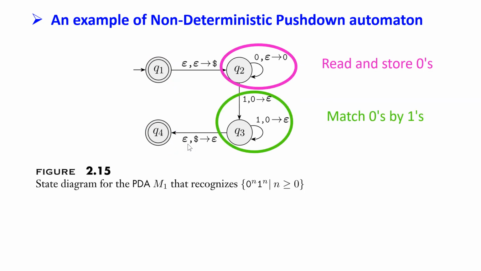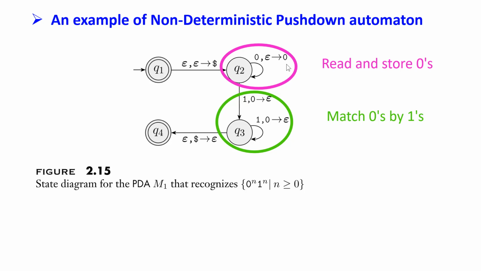Now let's analyze the meaning of these states and transitions. The top one will read zeros and store zeros in the stack. I want to remind you that these two zeros are different. The first zero is an input symbol from the input alphabet. The second zero is a stack symbol from the stack alphabet. It's not saying I'll read a zero from the input string and take that zero and put it in the stack. It's not that meaning.